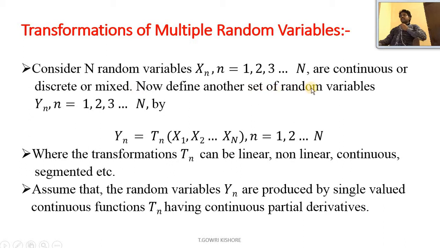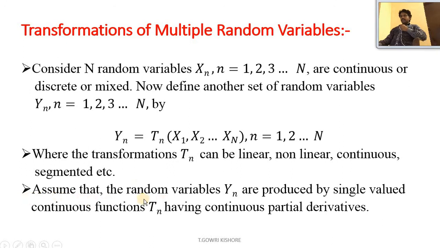Now define another set of random variables Yn, where n equal to 1, 2, 3 and so on up to n, by Yn equal to Tn of X1, X2 and so on Xn, where n equal to 1, 2 and so on up to n, where the transformations Tn can be linear, non-linear, continuous, segmented, etc. So the transformation can be in the form of linear or non-linear or continuous and segmented, etc.